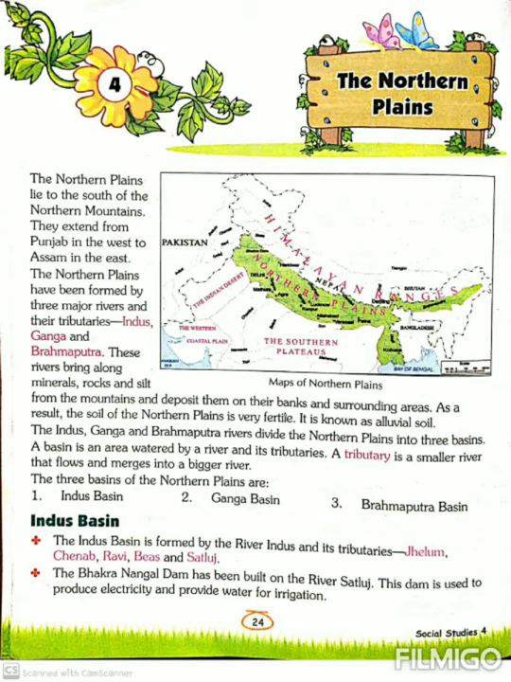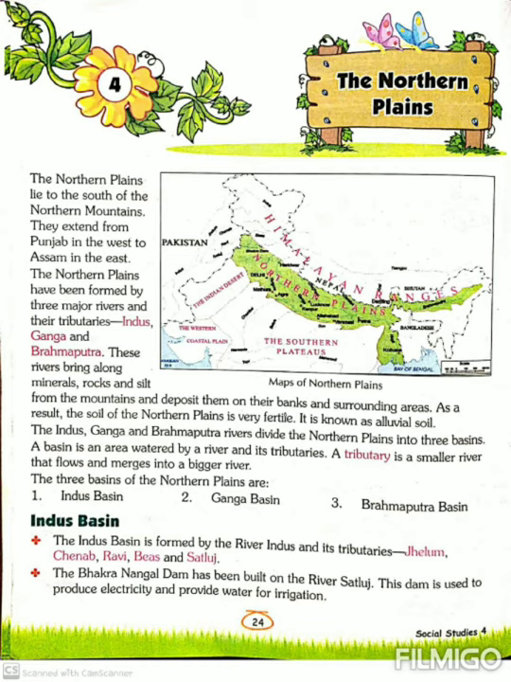The northern plains lie to the south of the northern mountains. Northern plains are situated in the south direction of the northern mountains. They extend from Punjab in the west to Assam in the east. Extend means to cover the area. Means northern plains cover the area from Punjab in the west direction to Assam in the east direction.